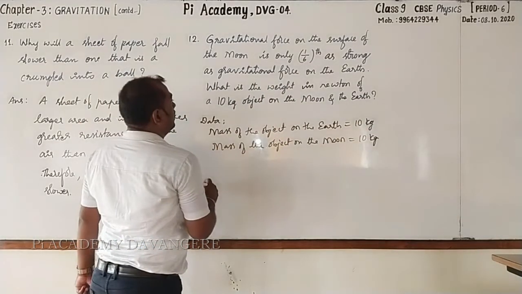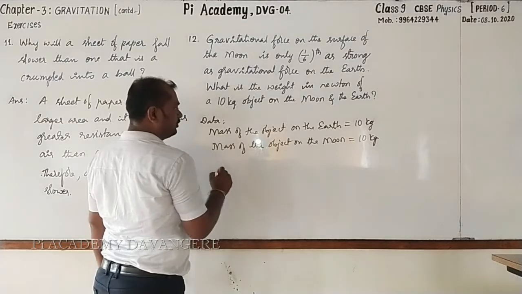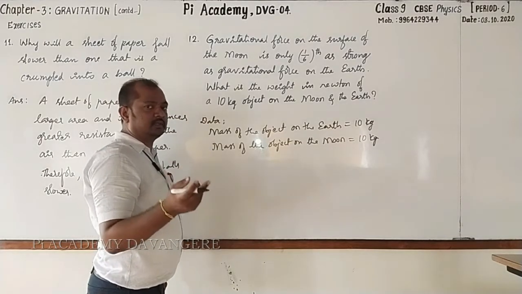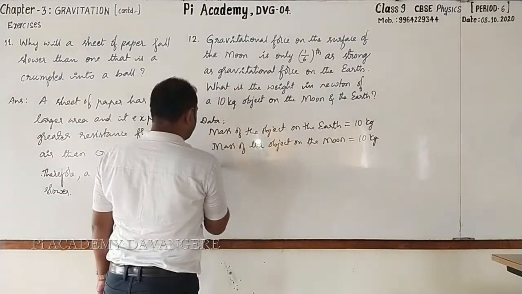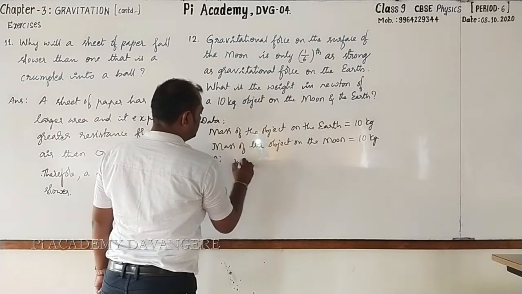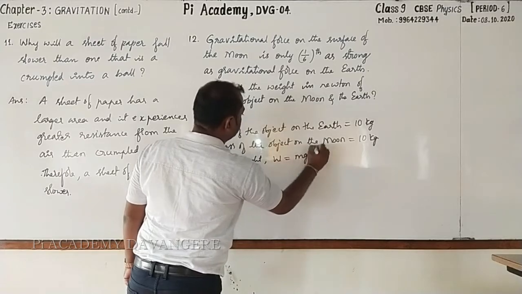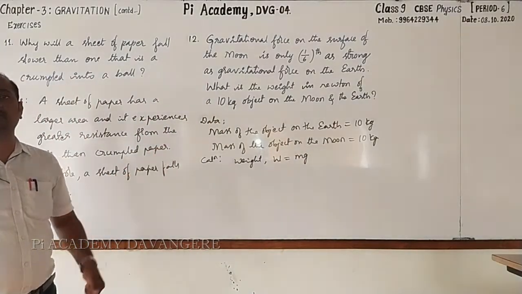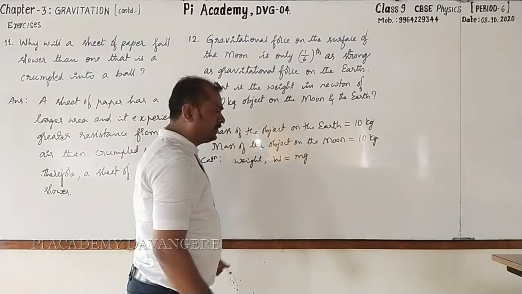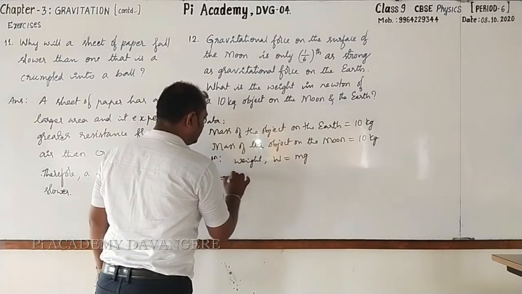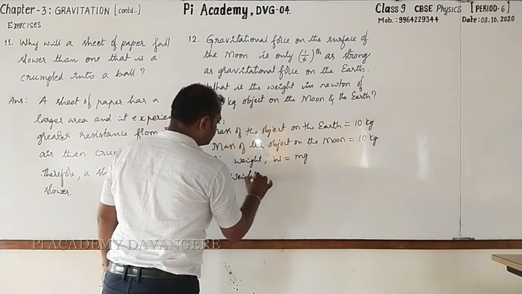And let us go for finding weight of the object on the earth as well as on the moon. So we all know that weight, that is W, is equal to m into g, that is mass into acceleration due to gravity.